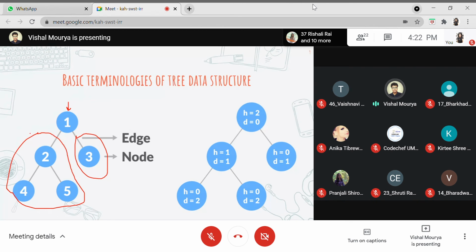If I have the maximum depth of this tree and the maximum depth of this tree, and I add them, wouldn't I get the actual length, the maximum path starting from the left subtree and going to the right subtree? Yes, this is the concept behind the diameter of a tree. It's nothing out of the box. It's simple. We just have to look at it from a different perspective.